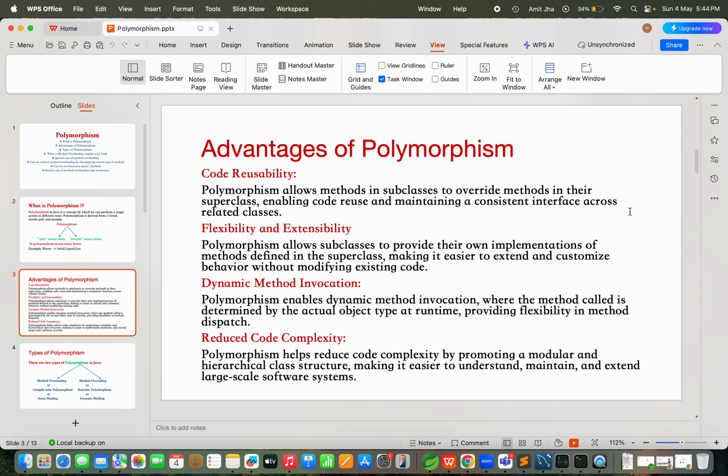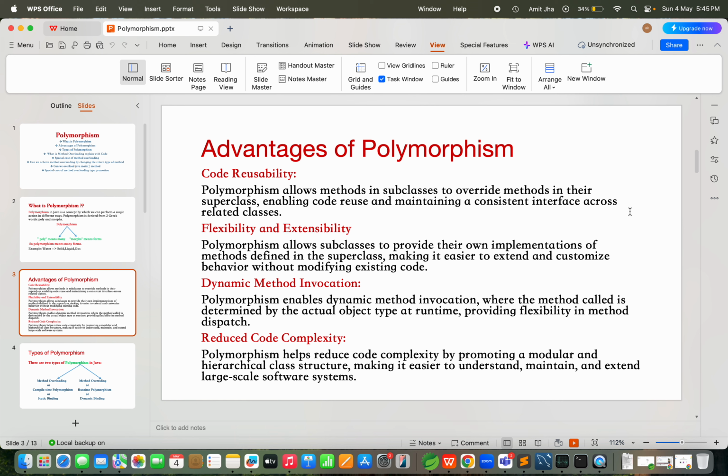You can see here, polymorphism allows methods in a subclass. You will have one parent class and multiple subclasses. So polymorphism allows methods in a subclass to override methods in their superclass. Obviously, when a subclass is not satisfied with the parent class implementation, then we are going to override the respective method. This thing you know very well. Enabling code reuse and maintaining a consistent interface across related classes, that is the main important advantage of polymorphism.